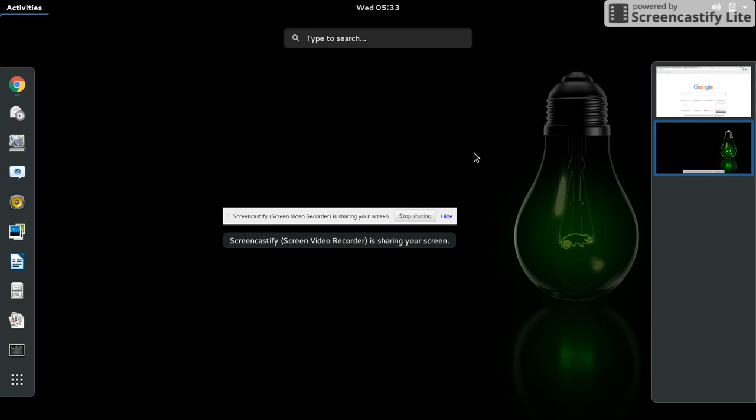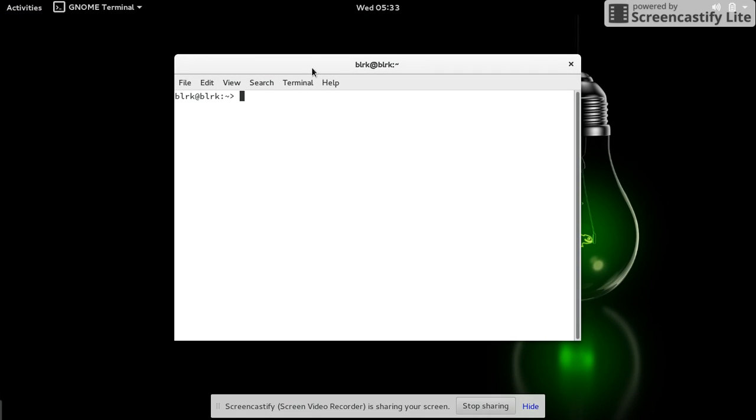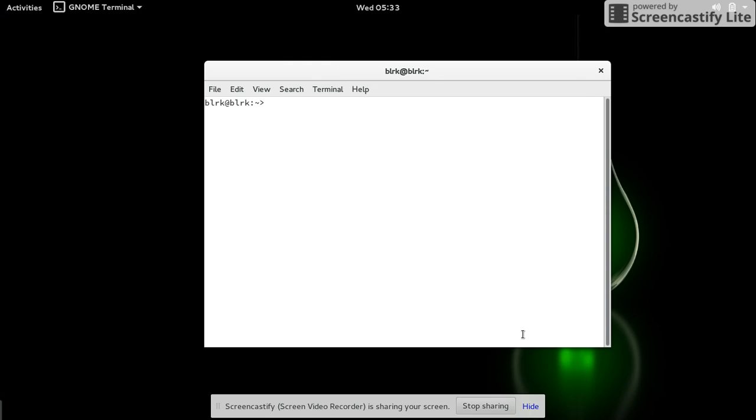Hi guys, in this video I am going to show you how to start OpenNebula Sandbox 5.0 using KVM. First, open the terminal, type the command su space hyphen to switch to the root user mode. You will be asked for the root user password, type the root user password. Successfully logged in as the root user, then type the command virt-manager.